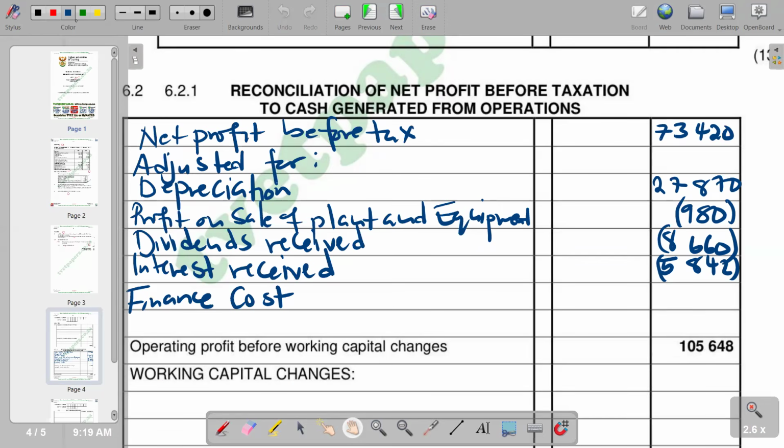You are going to get your finance costs as 19,840, as a balancing figure. So that's what we have on that part.